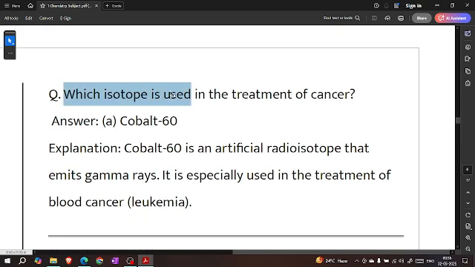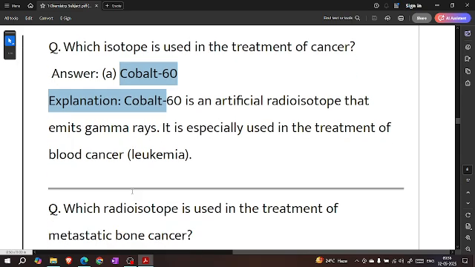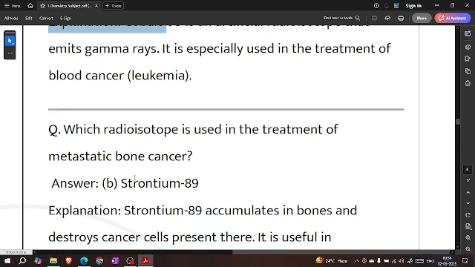Which isotope is used for treatment of cancer? Cobalt 60. Cobalt 60 is an artificial radioisotope that emits gamma rays. It is especially used in the treatment of blood cancer, leukemia.